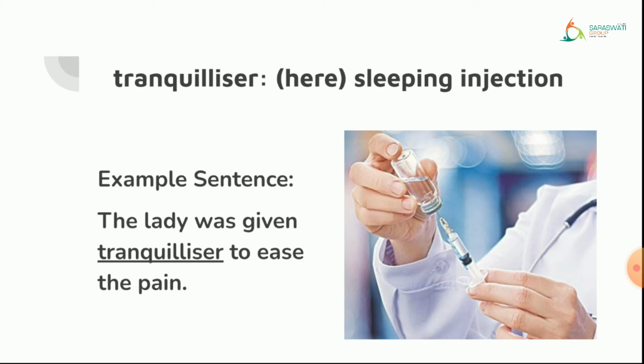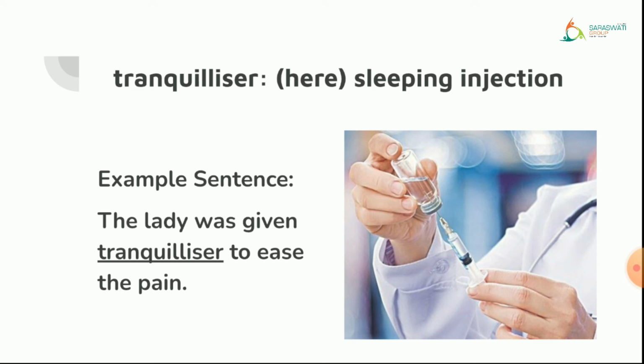When any person or any animal is injected with it, the medicine makes the person or animal feel sleepy, and they will sleep within no time. Very soon.